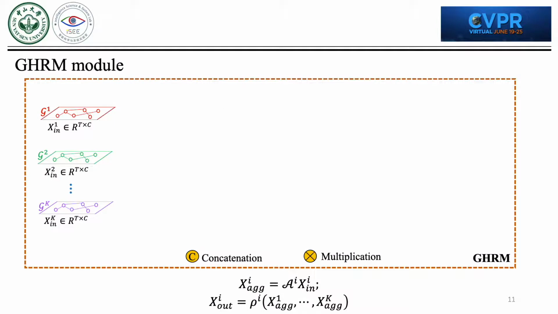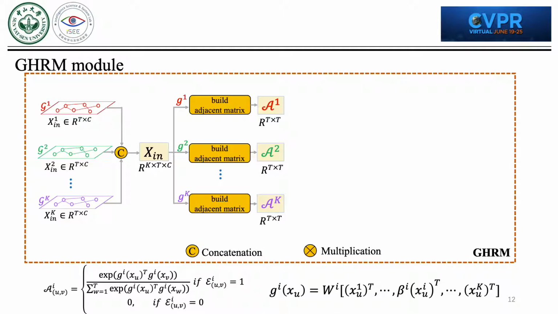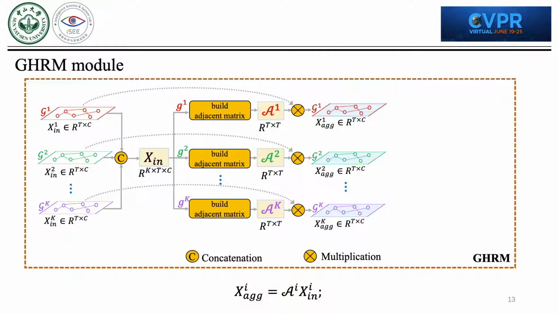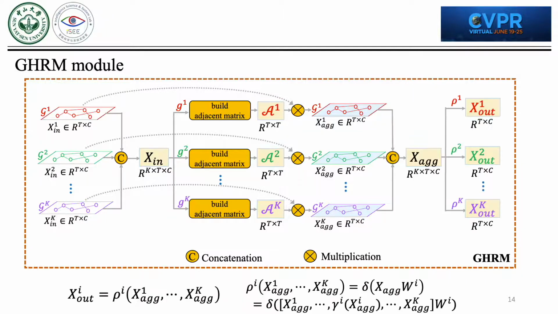Here we show an overview of our proposed GHRM module. There are a total of k graphs for modeling k basic relations in the long-term actions. For each graph, GHRM first calculates its adjacent matrix A_i with the function g_i, which would incorporate the information from all the other graphs. Then, the aggregated feature X_aggregate_i of the segment nodes in each graph G_i is obtained based on its adjacent matrix A_i. Finally, the new representation of the segment nodes X_out_i in each graph G_i will be calculated by the embedding function rho_i, which can also incorporate the information from all the other graphs.